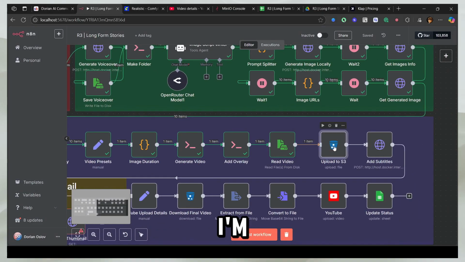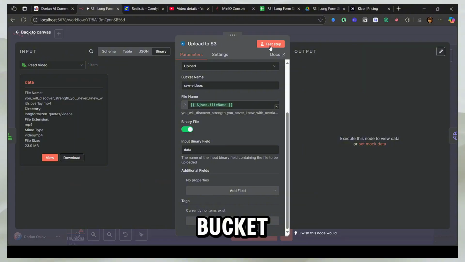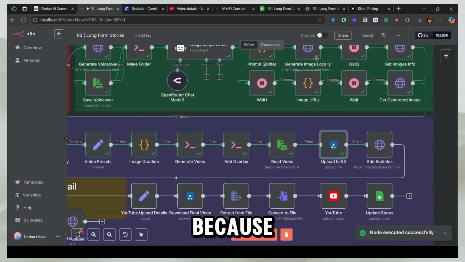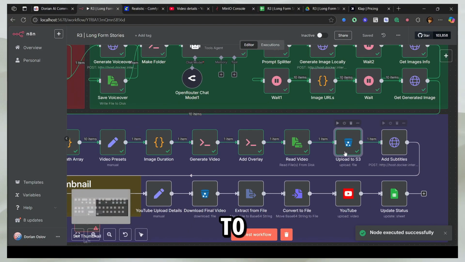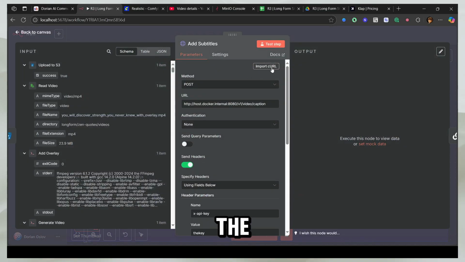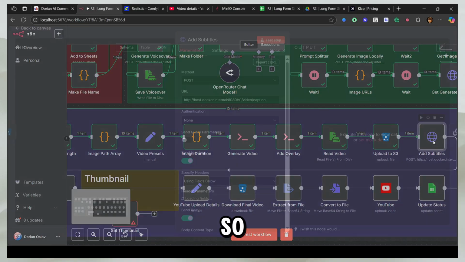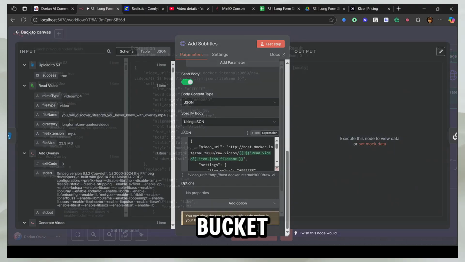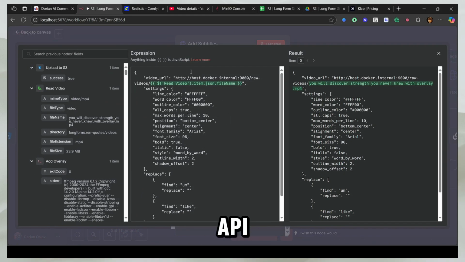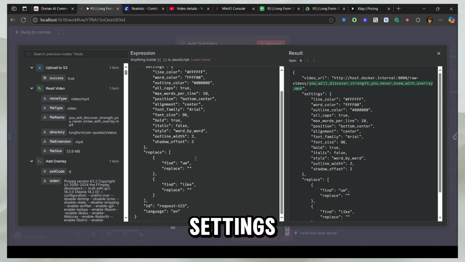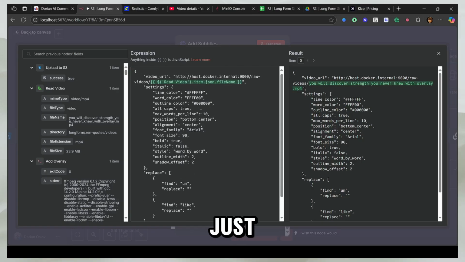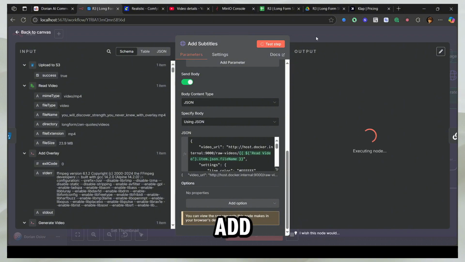So now I'm going to upload this to our S3 bucket so we can add the subtitles here. Because to add the subtitles, you need to get it to the S3 bucket, because that's what the NCA toolkit has access to. So now I'm going to show you the exact API for the NCA toolkit. So this is the API request. We have this video URL, we have these settings, and you can just take a screenshot of this. And now I'm going to run the add subtitle.